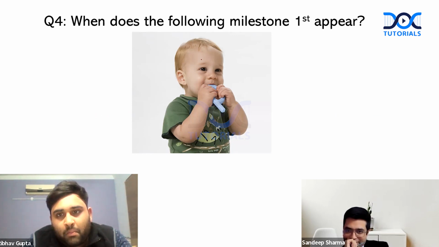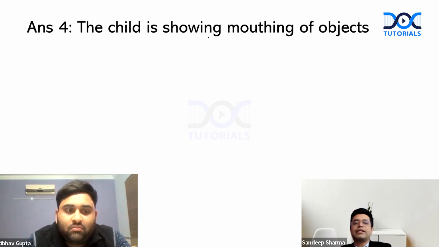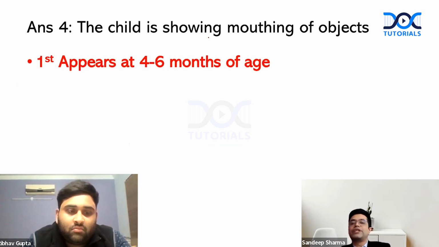So this is mouthing, which appears at 4 to 6 months. This is not teething. There is no such milestone as teething. Teething is a generic term we use when there is eruption of teeth. Eruption of teeth can happen anywhere between 6 months to 12 months, and if it does not appear by 13 months, we call it delayed eruption. Teething is not a milestone, it is a phenomenon. This is mouthing of objects, which appears between 4 to 6 months of age.